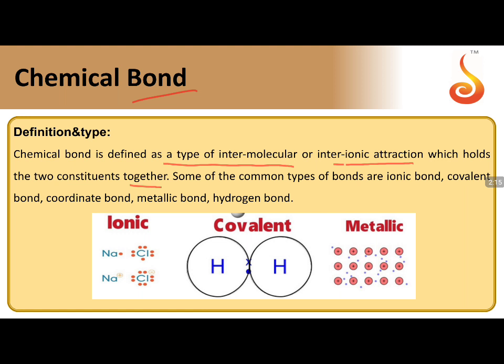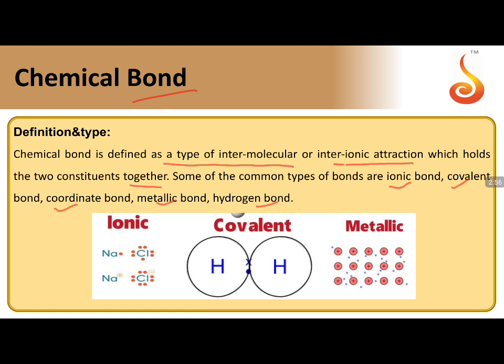Some of the common types of bonds are: ionic bond, covalent bond, coordinate covalent bond, metallic bond, and hydrogen bond. These five are the most common types of bonds we see between any two constituent particles. Again, I'm repeating, what are those five? Number one, ionic bond. Number two, covalent bond. Number three, coordinate covalent bond. Number four, metallic bond. And number five, hydrogen bond. The pictures shown here will clearly give you the information. What is an ionic bond?